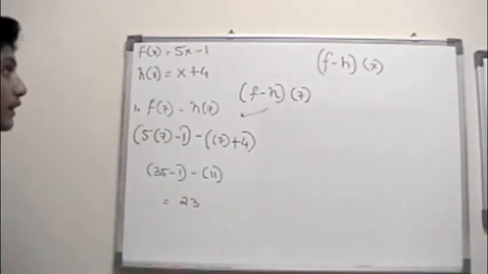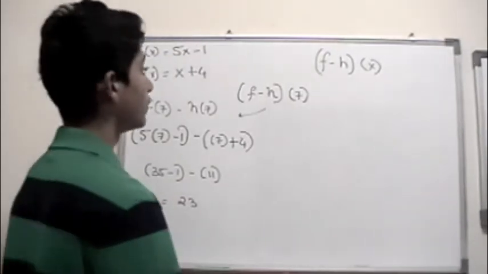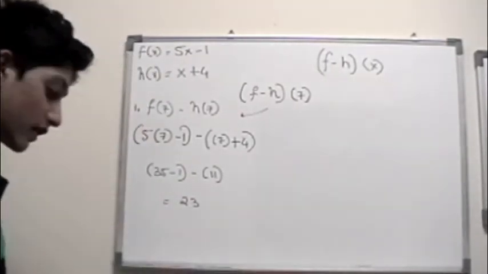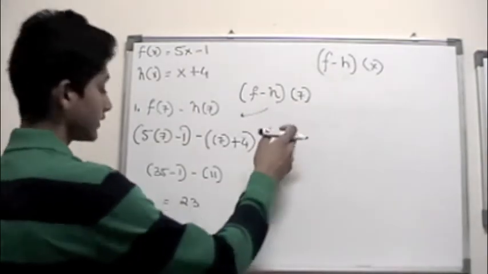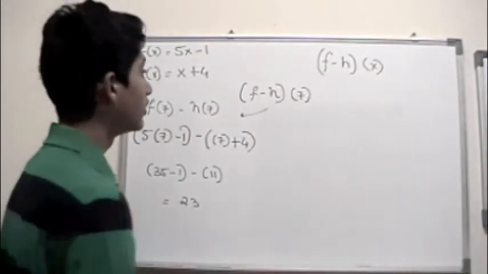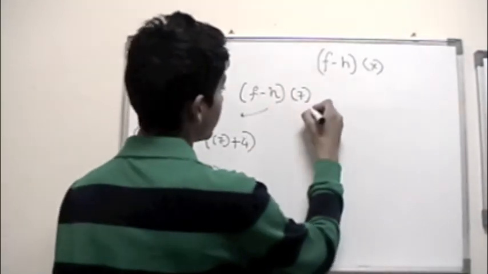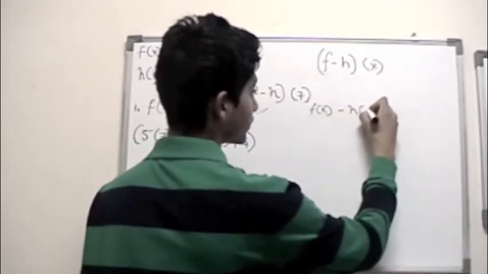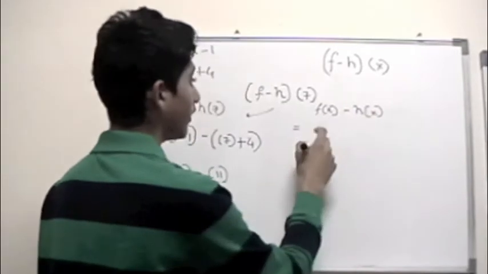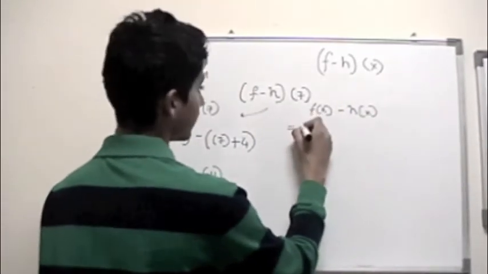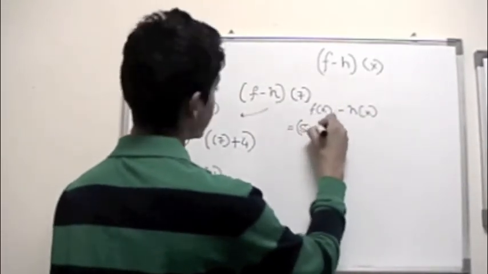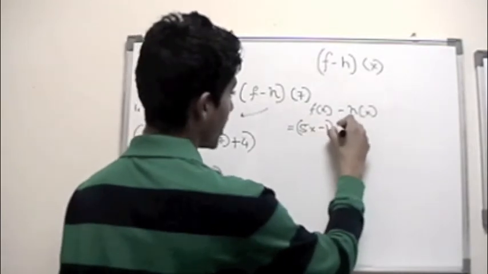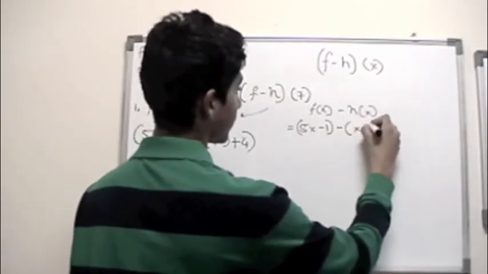Now the second method is how we used to combine the like terms and plug in the value for x. So for f of x minus h of x, let's plug in these things: 5x minus 1 minus x plus 4.